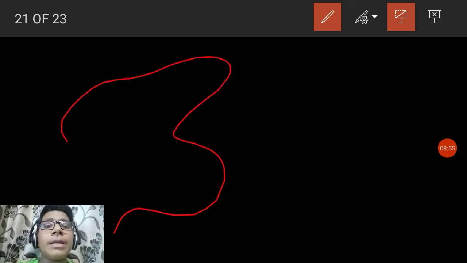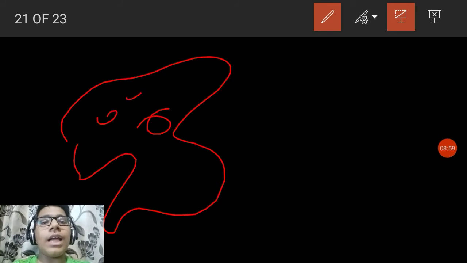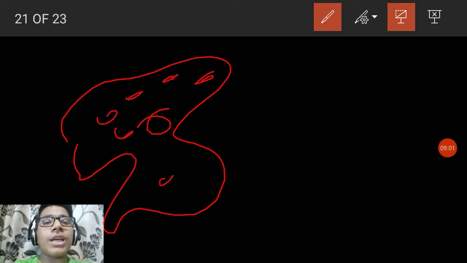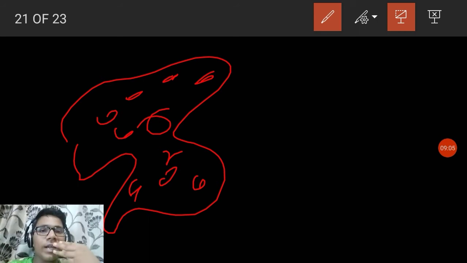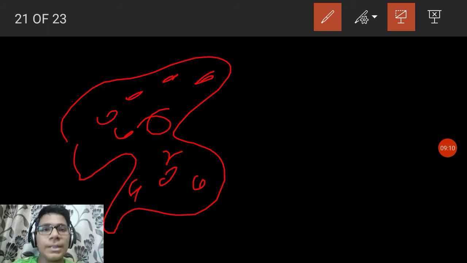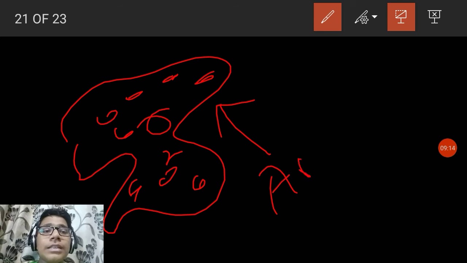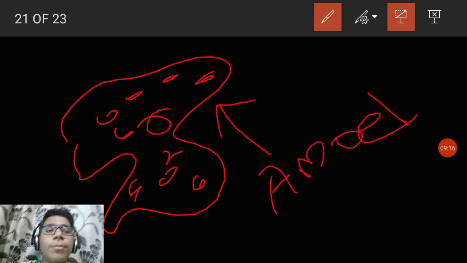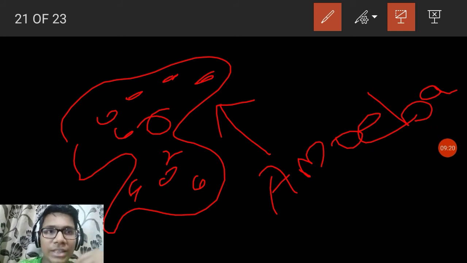Amoeba consists of some main parts inside its body, which are a nucleus and some vacuoles which help in digestion and the removal of the waste which was created. And these are the false feet of amoeba, which are also known as pseudopodia, and these false feet help them to take the food inside their body.